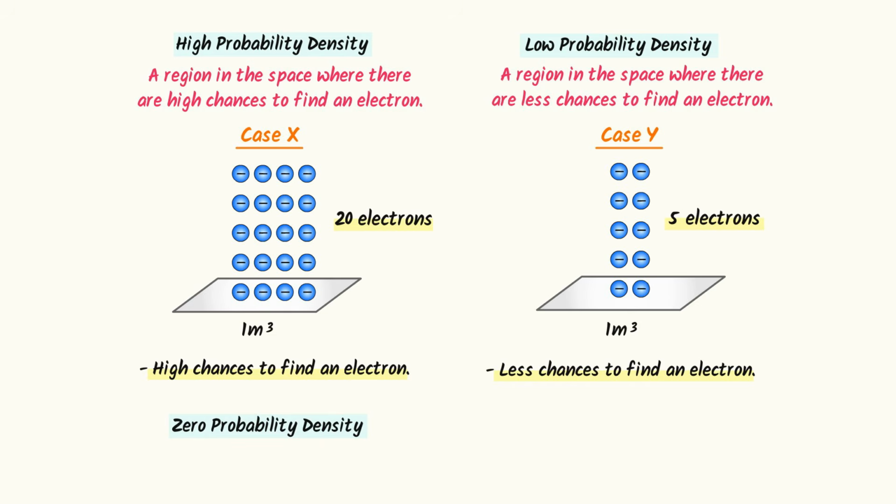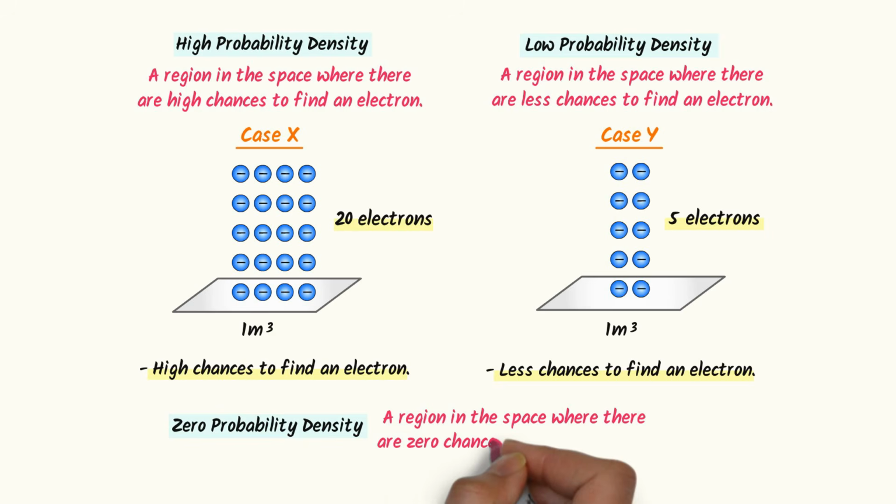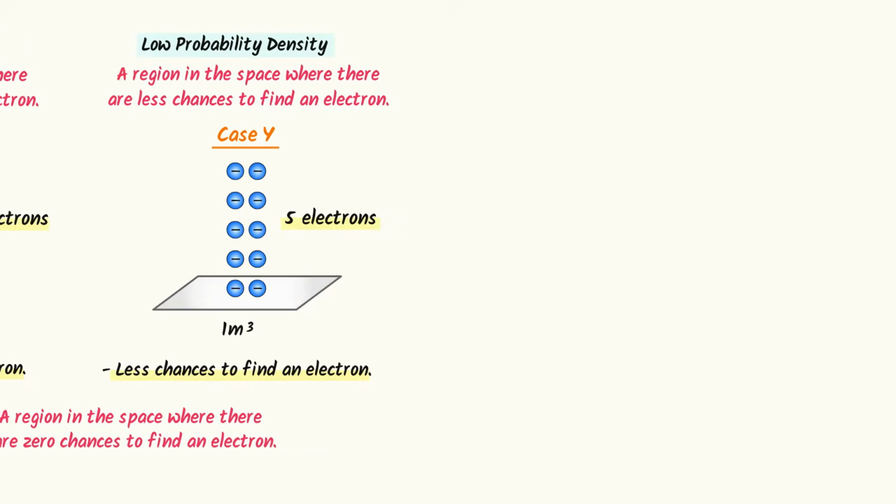Well, it is a very important idea of quantum mechanics. Zero probability density is a region in the space where there are zero chances to find an electron. If you have learned this amazing concept of probability density, you already learned 50% of the Schrödinger wave equation. Now we will learn the second most important term of quantum mechanics, which is wave function.